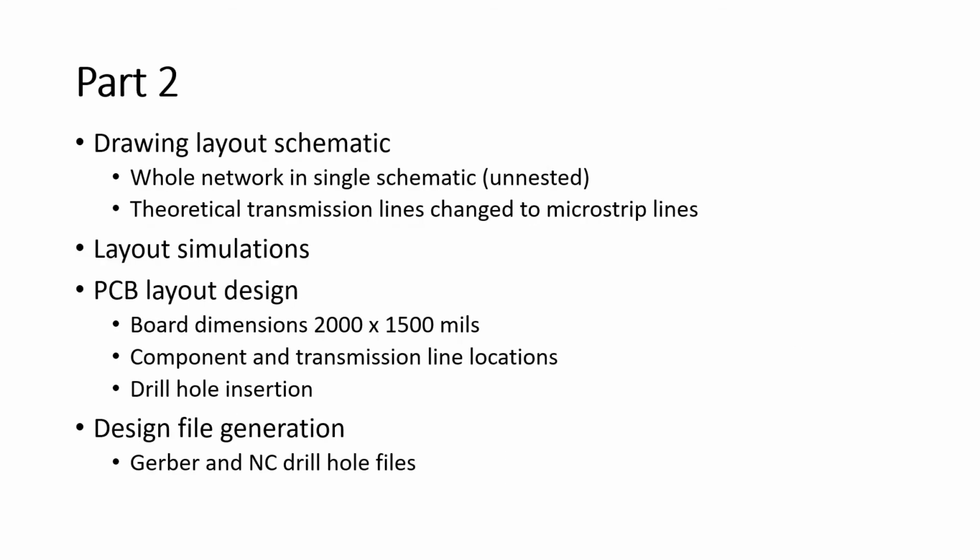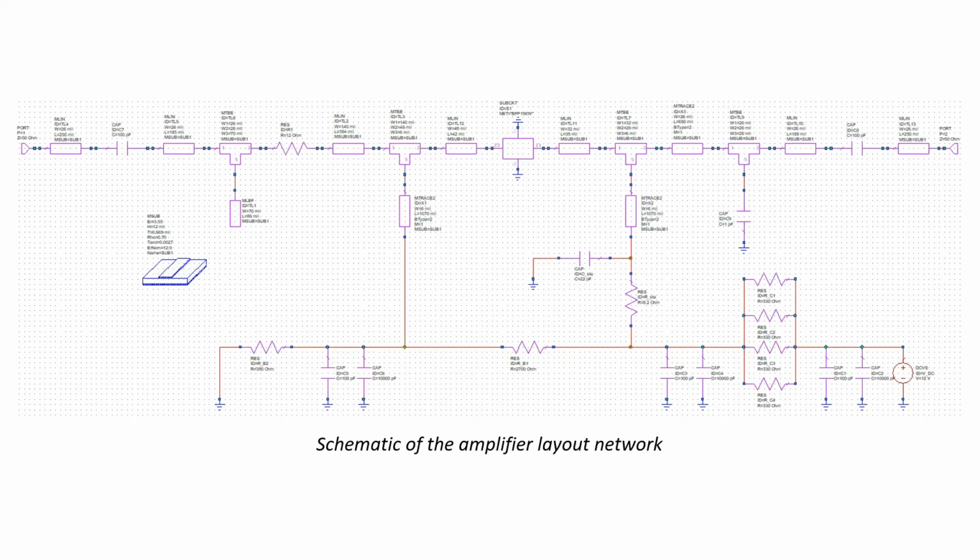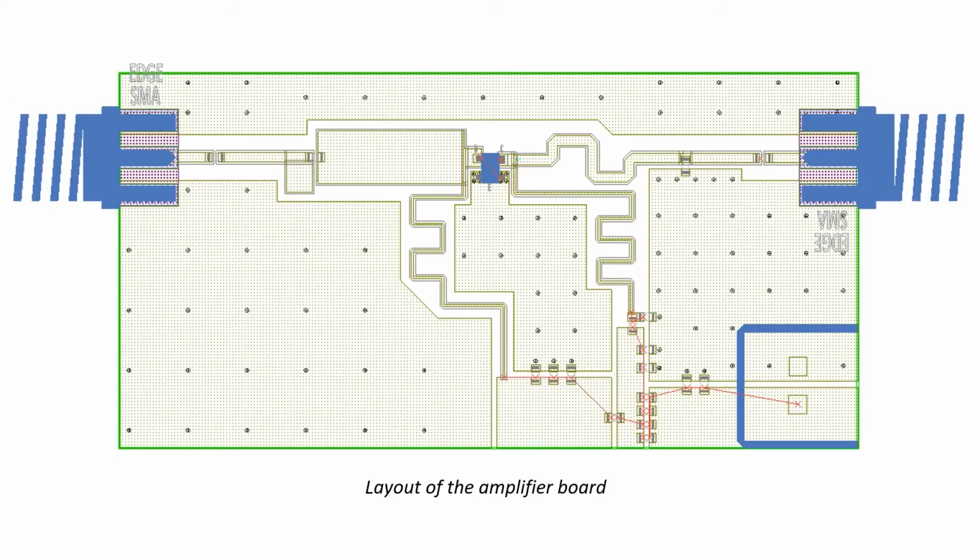In the second part, I converted my nested schematic design to a single layer unnested design and changed transmission lines with microstrip lines, and I moved on to PCB layout design after layout simulations. This is the final schematic of my amplifier design, which consists of all networks I designed in the first part. And this is my layout design.